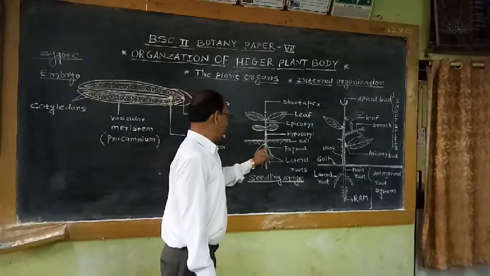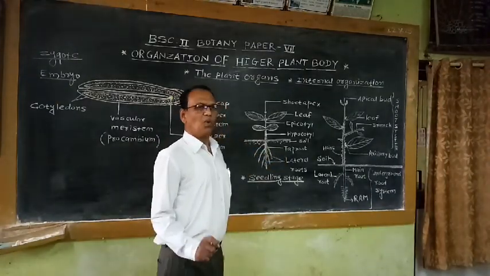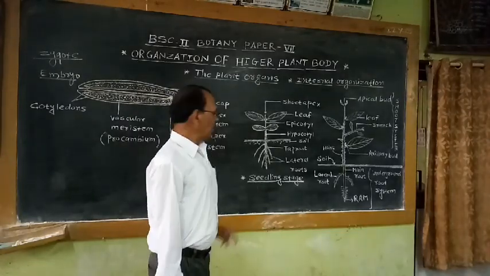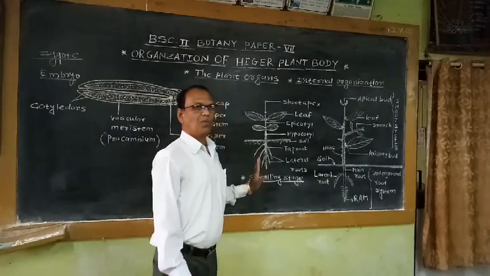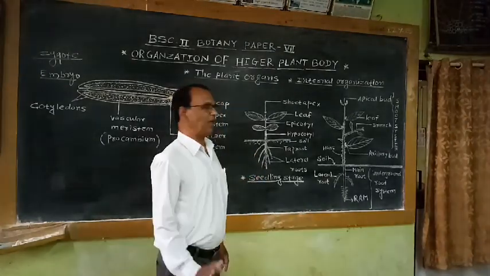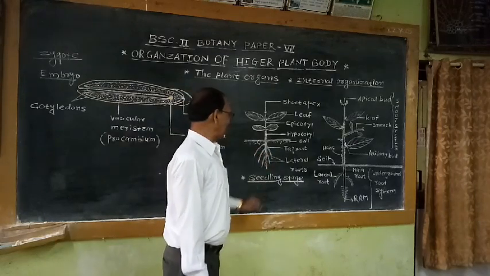So this is the taproot or original root, which is developed from the radicle. In dicot, the taproot system is very common. In monocot, adventitious or fibrous roots are very common. And these are the lateral roots.